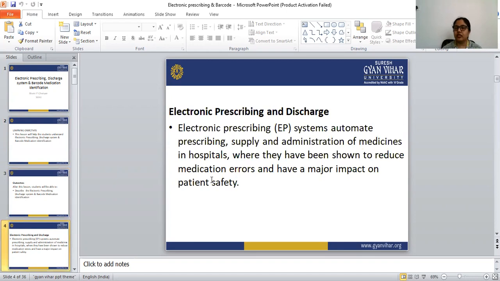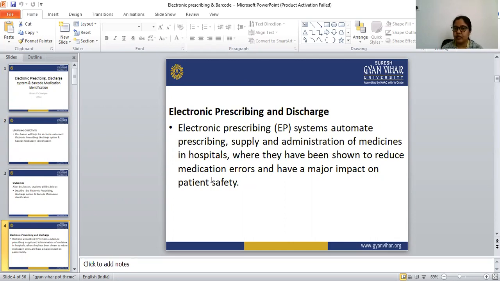So first of all, let's see what electronic prescribing is. The electronic prescribing system automates prescribing, which means automatic prescription development is part of the process.